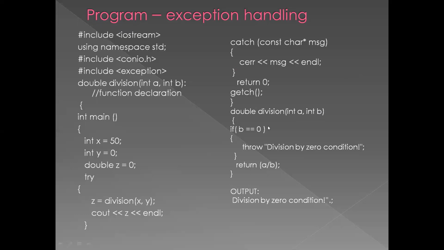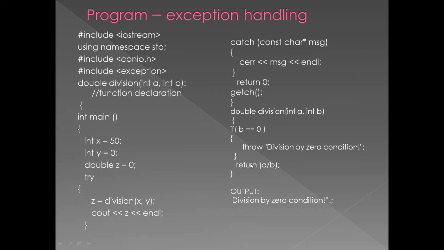You have given an if condition: if b equal to 0, it should throw a division by 0 condition. If it is not 0, it should return a by b.